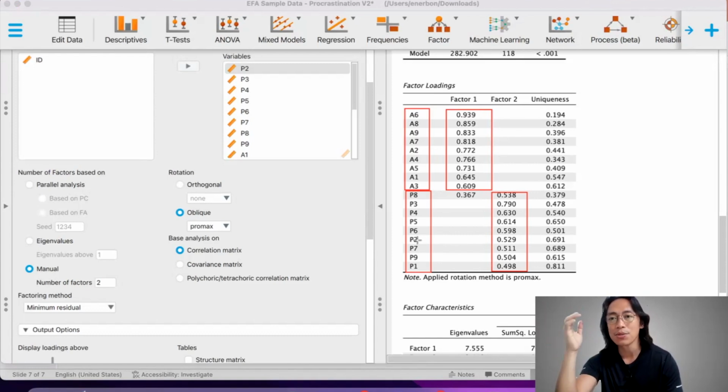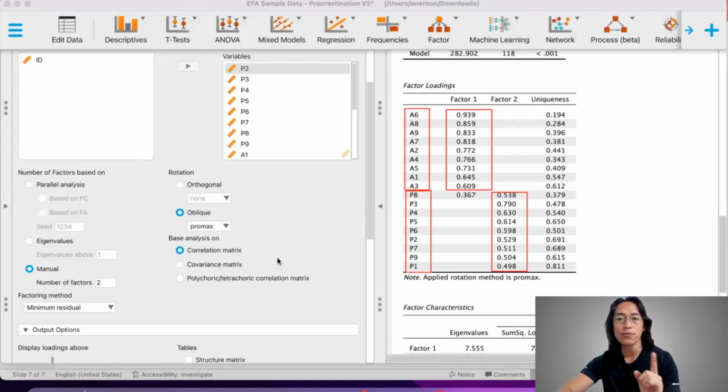Or sometimes you have to think about a proper label for this construct that accounts for the fact that it's now a combination of items which you did not hypothesize to cluster together, which makes things very complicated in some cases. But for the sake of this example, our data is very simple, and so we can have a clean factor structure.